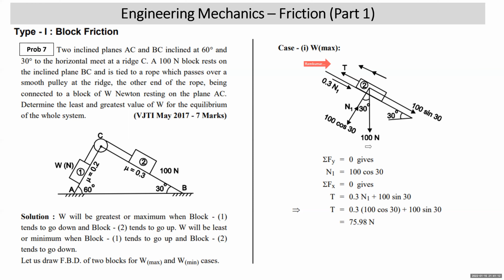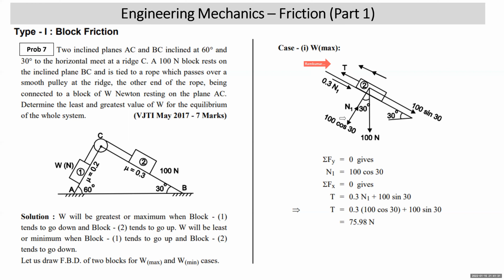Now weight is vertically down, 100 Newton. The plane is making 30 with horizontal, so the normal reaction will make 30 with vertical. We resolve the weight: 100 cos 30, 100 sin 30. Impending motion is up the plane, so friction will be down the plane, 0.3 N1. Tension will be away from the body and it is up the plane.